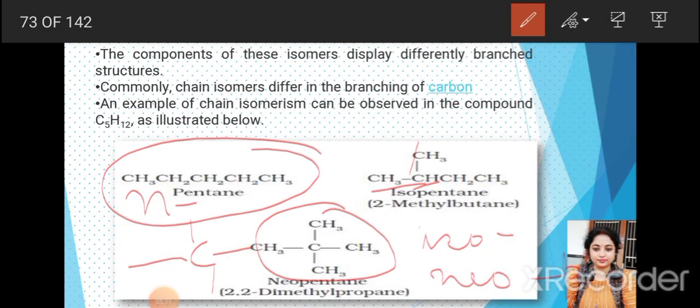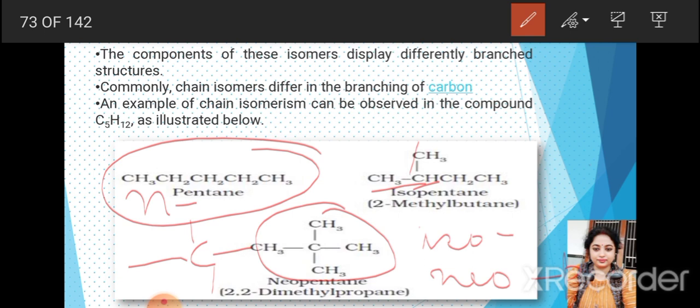So the number of theoretical possible isomers of a given formula increases rapidly with the increase of the number of carbon atoms. In butane, we can see two isomers, normal butane, isobutane. In pentane, three isomers, normal pentane, isopentane, neopentane. So as the number of carbon will increase, number of isomers also will increase. Thus there are 5 hexanes, 9 heptanes, 18 octanes, 35 nonanes and 75 decanes.